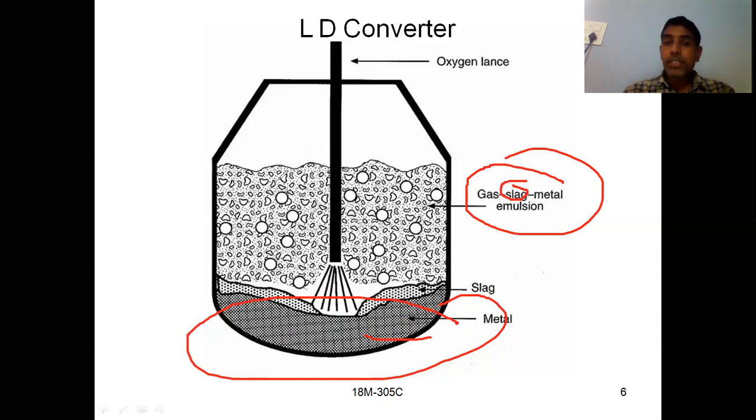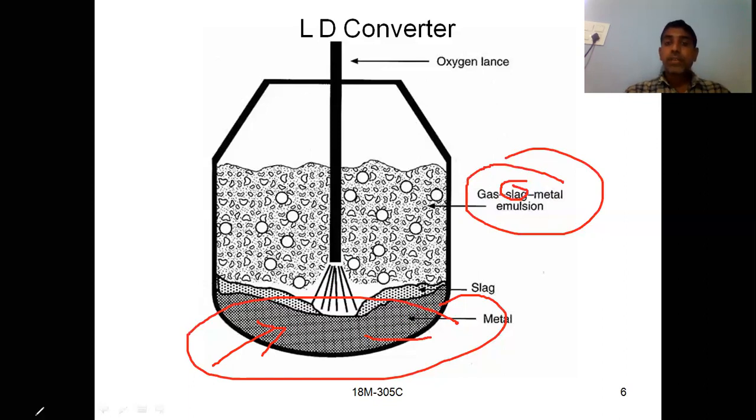And this emulsion which is moving will be on this slag. So after the completion of the operation, first we will tap this molten metal, and later we will remove this slag by using the slag hole. This way we manufacture the steel by using the LD converter.